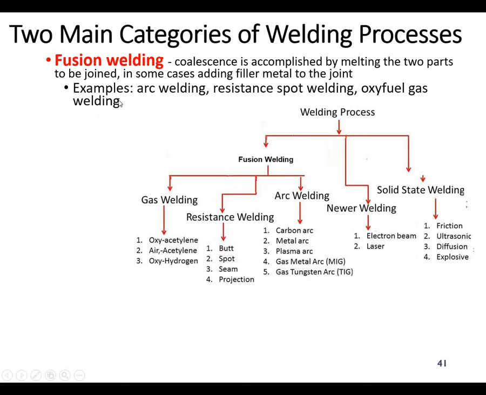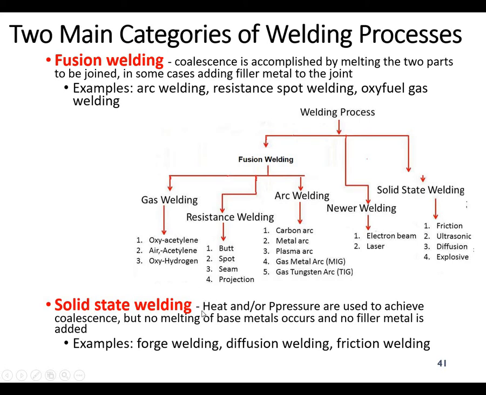Now, if you look at the main categories of welding, the first one is solid state welding. In solid state welding, there is friction welding, ultrasonic welding, diffusion welding, and explosive welding. And in fusion welding, what we have studied in the previous topics, there is gas welding, resistance welding, and electric arc welding. So we are going to discuss most of the part on arc welding and some resistance welding and gas welding processes, but we are not going to discuss electron beam and laser beam welding. These are new processes, and they can also be used for welding.